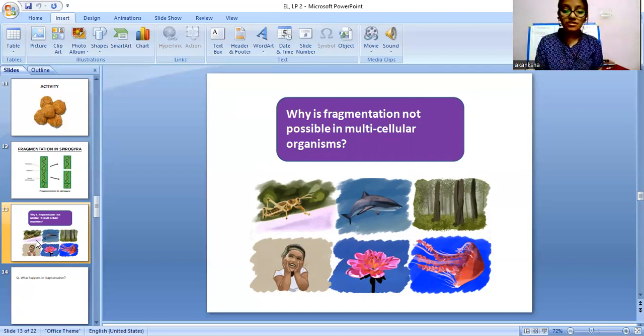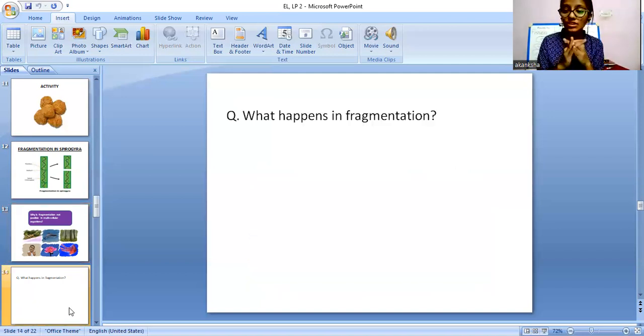And you have to write your answers in the chat box. This is our question for today, for our second topic: what happens in fragmentation. As you saw, you can give your examples with the help of this clay. Then you have to write what happens in fragmentation. Different fragments are formed in the Spirogyra. Same thing happens in the fragmentation, and you can write more detailed answers in the chat box. I will give you 5 or 10 seconds for writing your answers. Then we will move on ahead with our next topic for today.